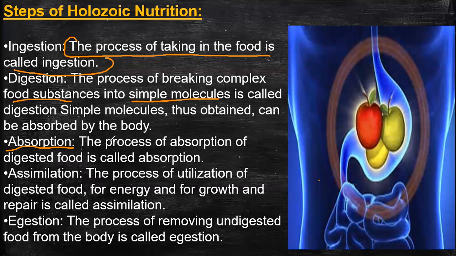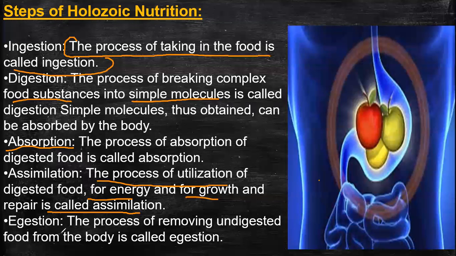The fourth step is assimilation, and this absorbed food is utilized by our body for metabolic activities. Metabolic activities means bodily processes, and this process of utilization of digested food for energy, for growth, and for repair is known as assimilation.